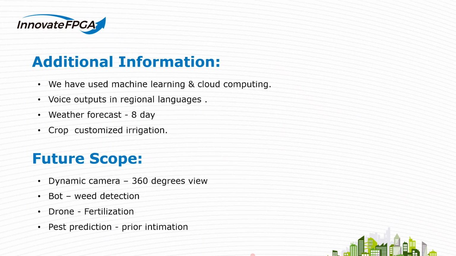Additional information. Usage of renewable energy like solar, voice outputs in regional languages, weather forecasting, and customized irrigation. In future scope, we want to include a dynamic camera for crop monitoring and weed detection, and a drone for fertilization, and we want to include a pest protection system for prior intimation, and we want to collaborate with agriculture scientists for accurate data collection.